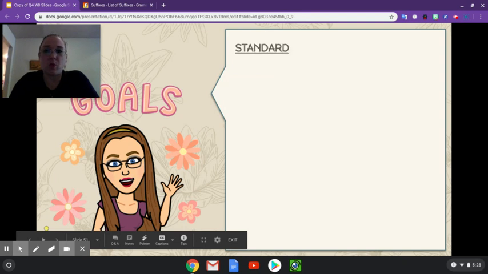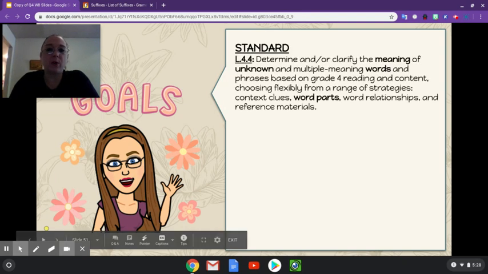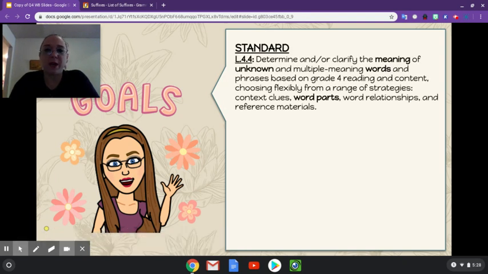We're still working on word parts. So it's the L.4.4, determine and or clarify the meaning of unknown and multiple meaning words and phrases based on grade 4 reading and content, choosing flexibly from a range of strategies, context clues, word parts, word relationships, and reference materials. Don't forget, we are focusing on word parts this week. So of this standard, that's our main focus.